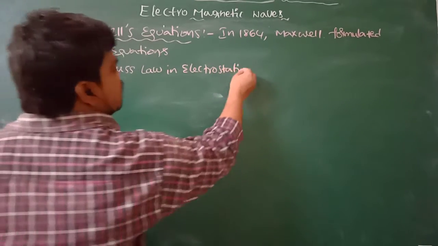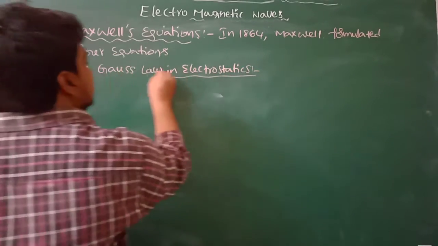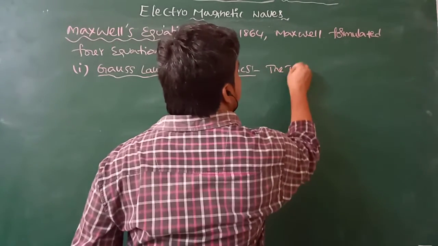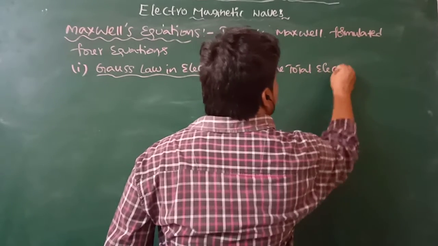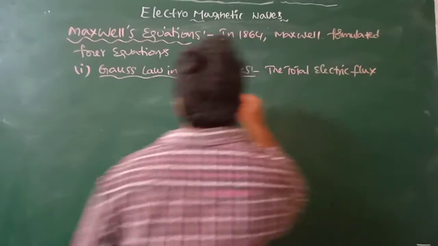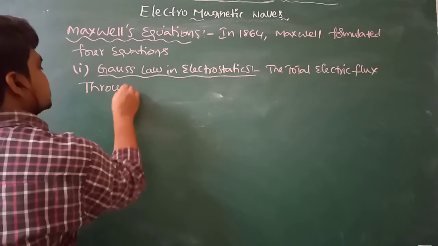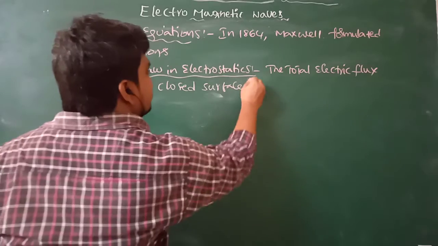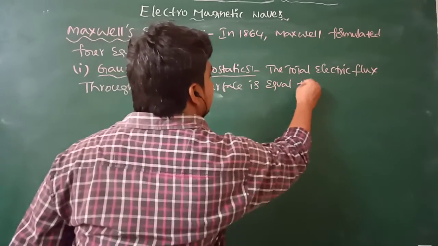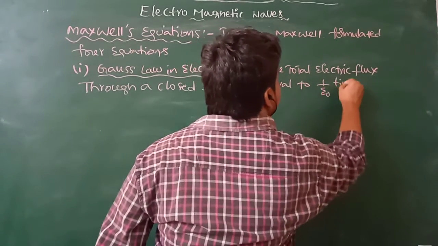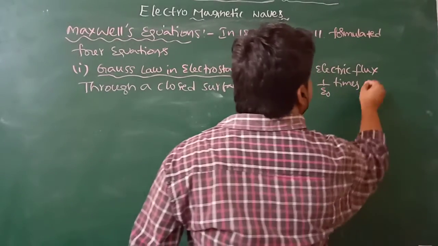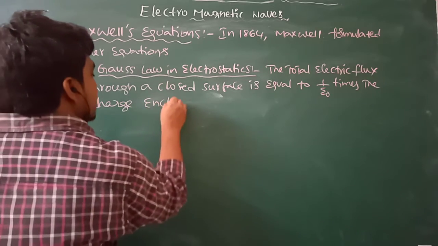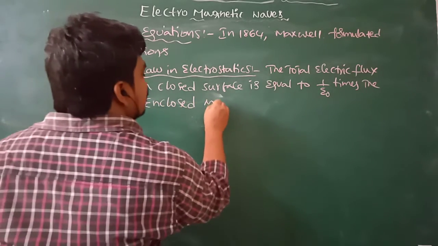Gauss law in electrostatics states that the total electric flux through any closed surface is equal to 1/ε0 times the charge enclosed in the closed surface.